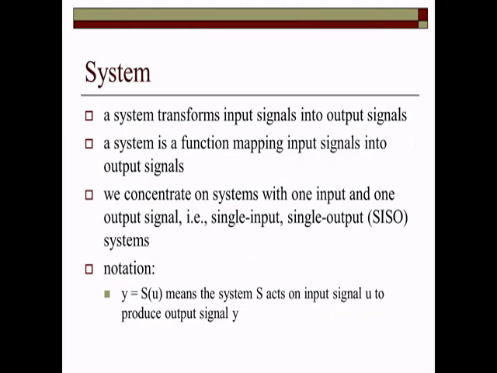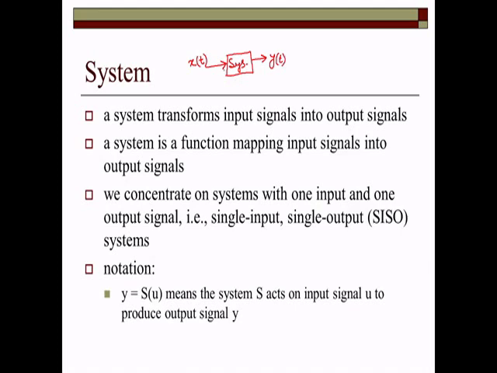Now we have systems in our hands. A system transforms input signals into output signals. Say for example, we have a certain signal input to the system, right? So this is the system we have, and this is the input to the system, a function of time, and we have a certain output. Say the output is represented by y(t).